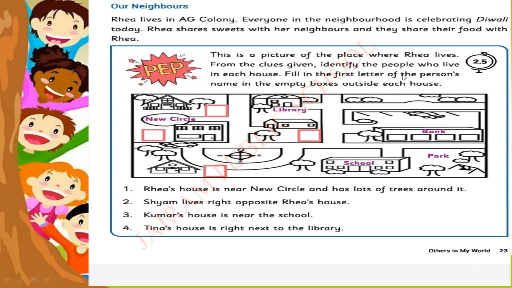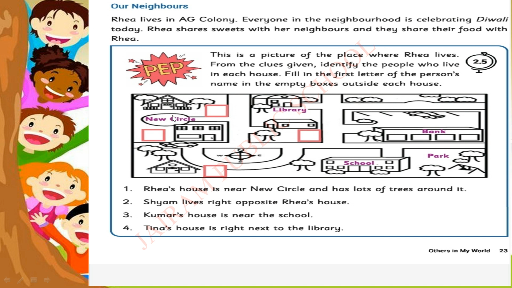This is the picture of the place where Ria lives. From the clues given, identify the people who live in each house. Fill in the first letter of the person's name in the empty box outside each house. Okay? What is the first one, children? Ria's house is near New Circle and has lots of trees around it.